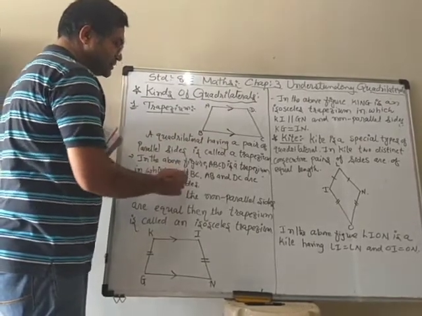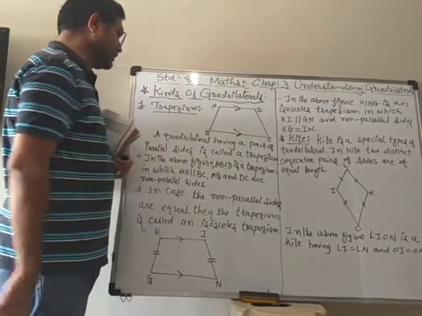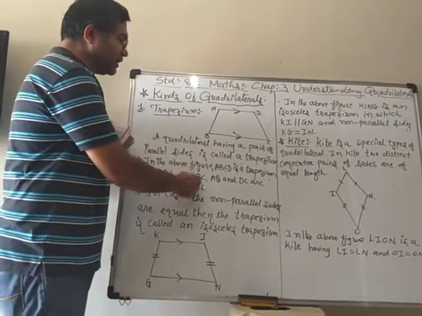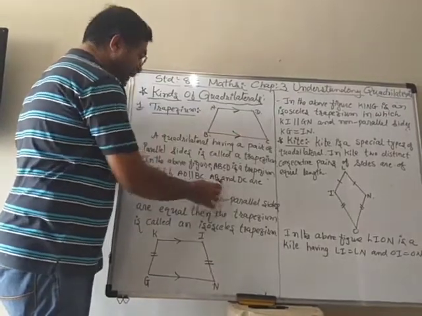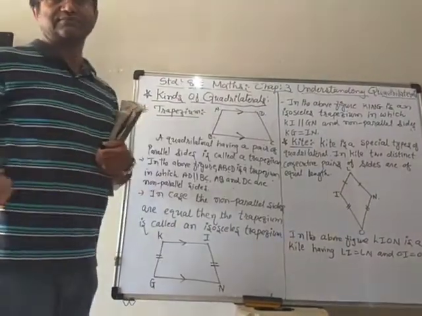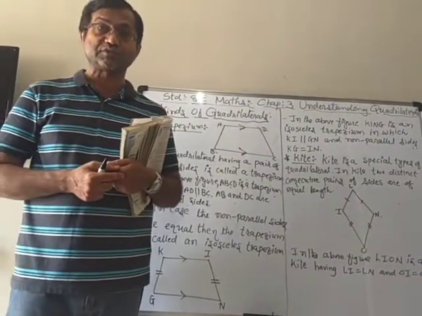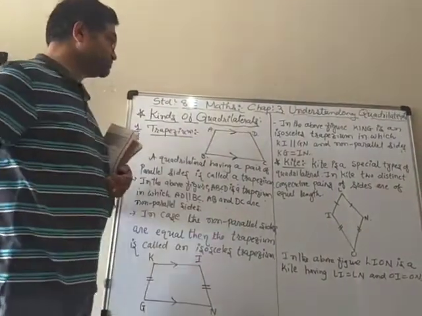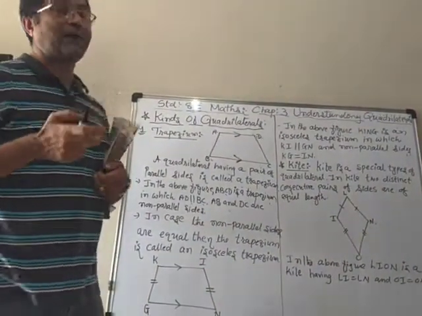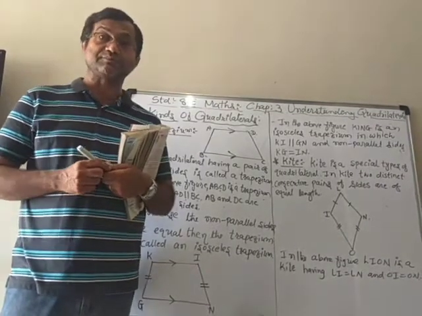We know that the sign for the parallel lines is just two vertical lines. So AD is parallel to BC, but AB and DC are non-parallel sides. So only one pair must be parallel to say that it is a trapezium. So now it must be clear in your mind what a trapezium is.